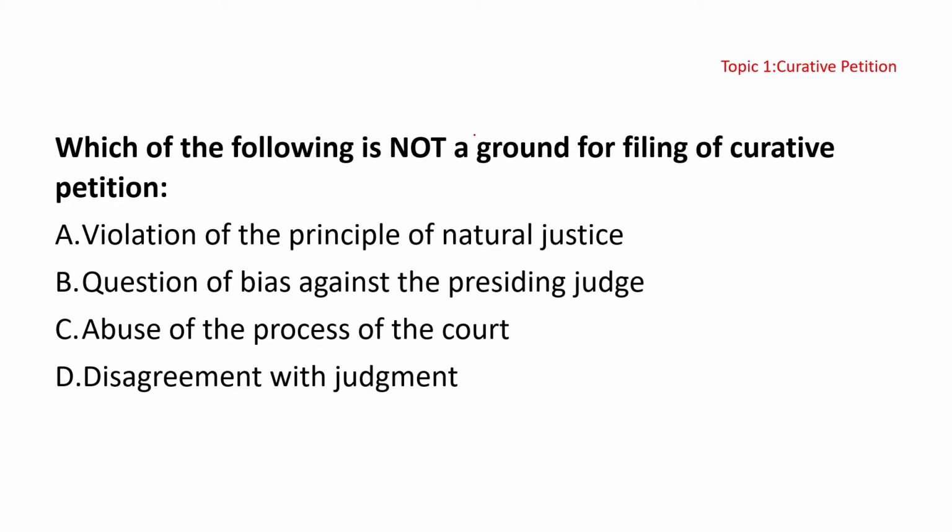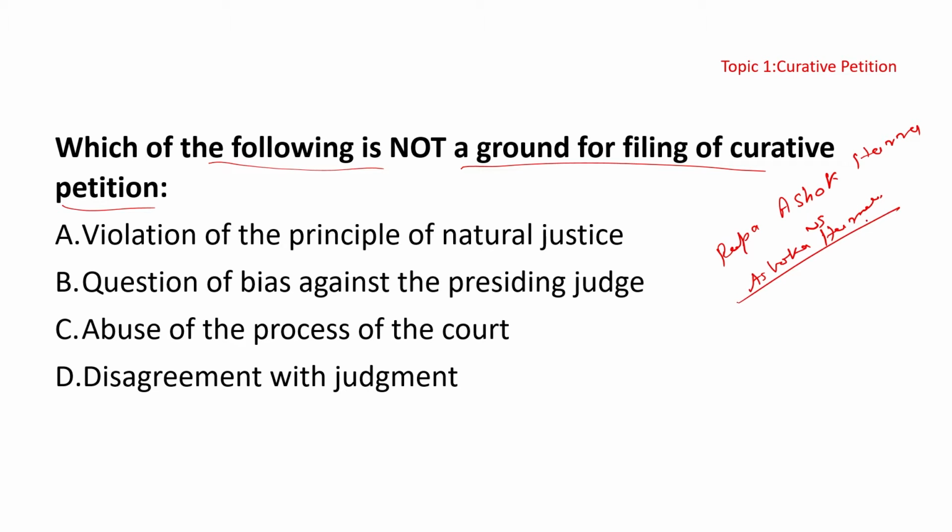Let's see: which of the following is not a ground for filing of the curative petition. So basically, what is a curative petition? The curative petition is well defined by the Supreme Court in the case known as Rupa Ashok Hurra versus Ashok Hurra. In this, the Supreme Court has given an aggrieved person enlightened relief after the passing of the original judgment.